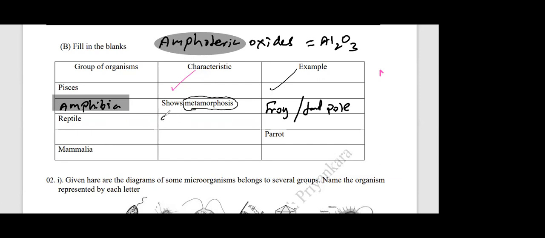Reptiles have dry skin, without glands in the skin. That is very important. If you take amphibians, they have glands, while reptiles have dry skin covered with scales but without glands. In addition, you can write three-chambered heart, endoskeleton, cold-blooded. For an example, what is the most common reptile in your house? Home lizard or gecko, huna. Home lizard or gecko.